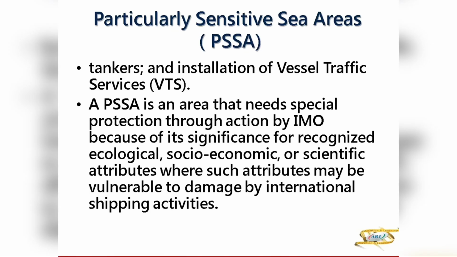Those are the special routing measures. So a PSSA needs special protection through action by IMO because it has recognized ecological, socio-economic or scientific attributes which can be damaged by international shipping.